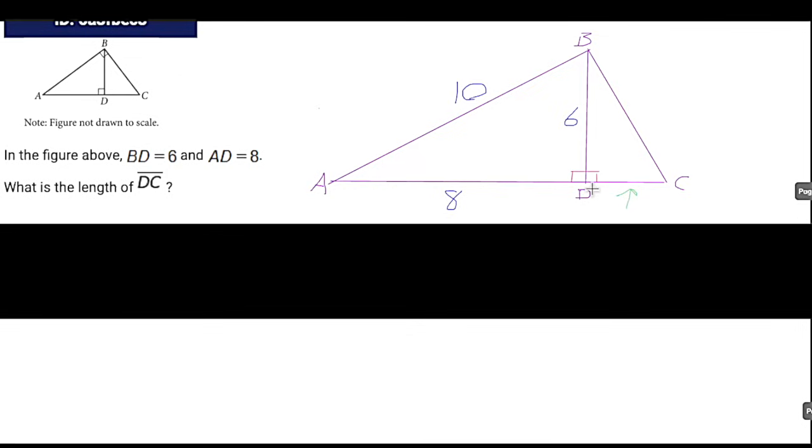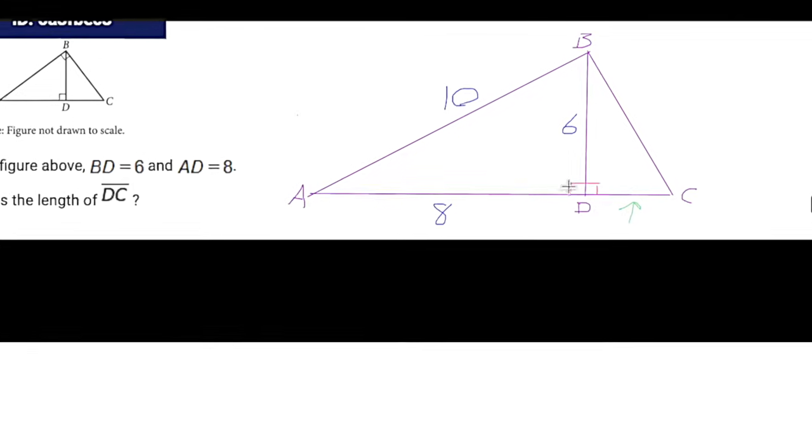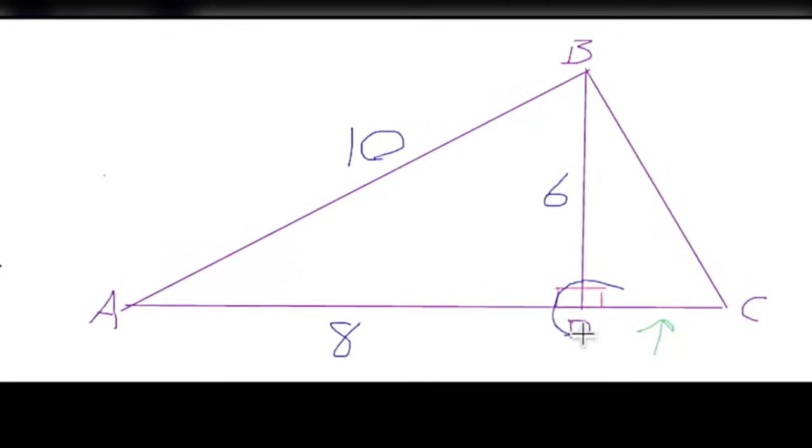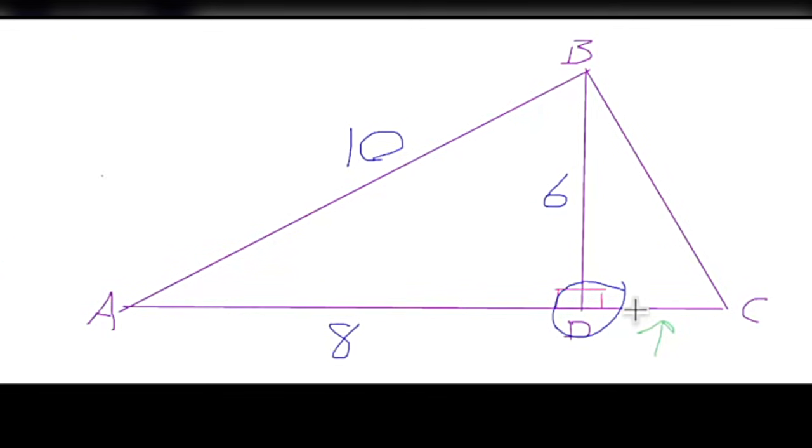If you have, we'll call it, a giant triangle, and you divide that triangle into 2 smaller triangles like we see here, if one end of the line creates 2 right angles like this, and the other end of the line bisects, that is, cuts through one of the vertices of the giant triangle, so basically cuts into the corner, then you are, by laws of geometry, creating 2 similar triangles. So that in itself is the proof. So if you ever see that going on, just remember you've got similar triangles.